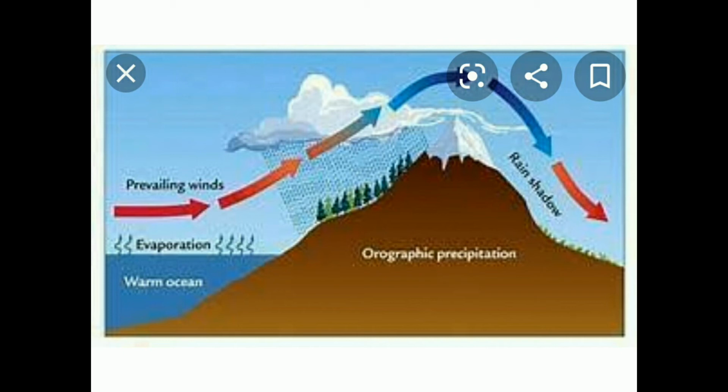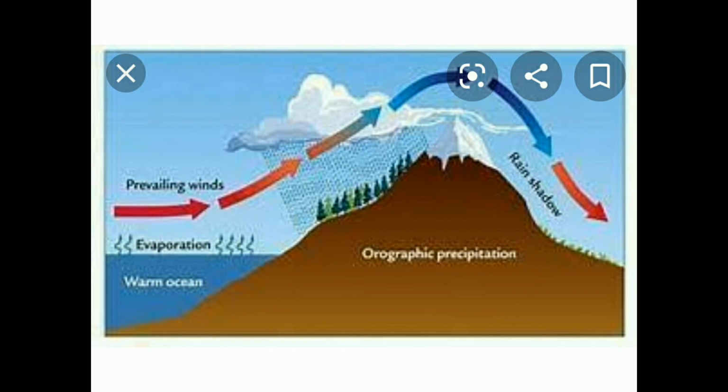If this cool air touches the clouds, what will happen? There itself the rain falls. The clouds that are completely filled with water are called rain-bearing clouds. The shadow of these clouds will be seen on the other side of the mountain also. But before these clouds move to the other side of the mountain, they precipitate on one side of the mountain only.